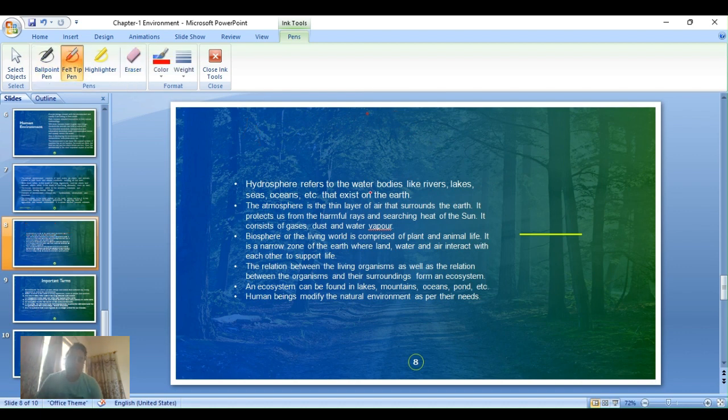We know what is atmosphere. It is a thin layer of the earth and it protects, sorry, it protects us from UV rays and the heat. हमें protect करता है. I'm so sorry. It protects us from UV rays and the heat. The heat से बचाता है.